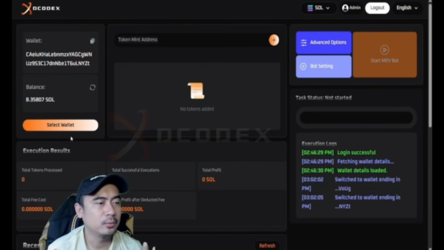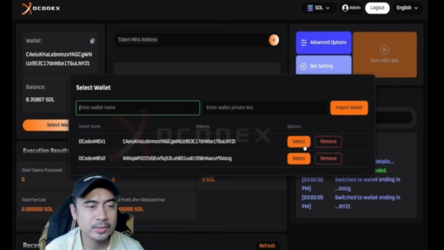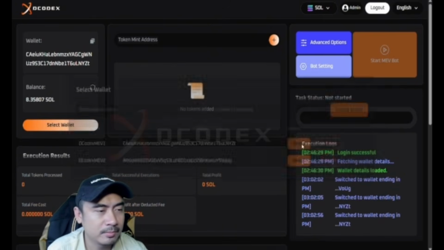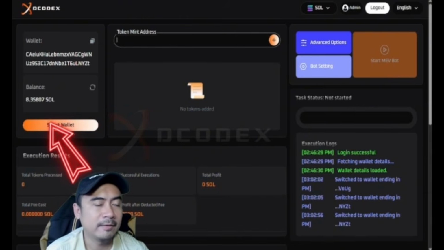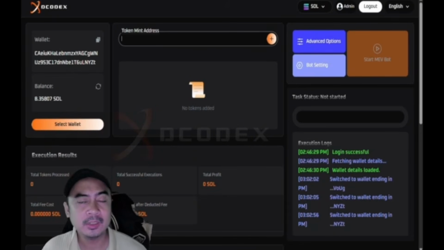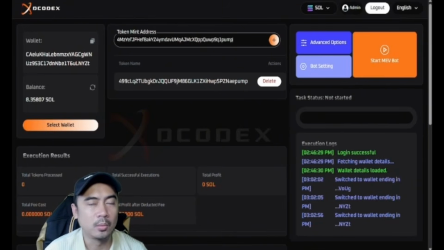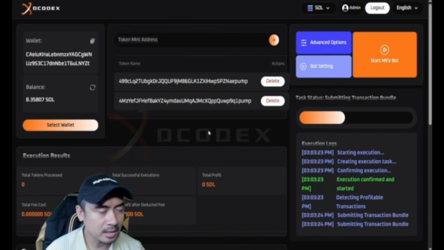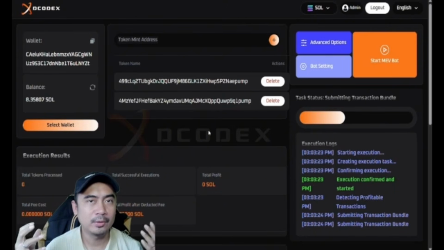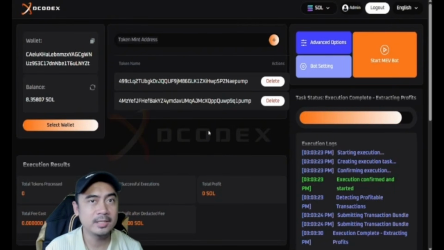So we just need to click select wallet and then choose our wallet, for example, MetaMask or Phantom. And then once we're connected, we can see on our dashboard the available balance that we have. Next thing we need to do is go to an on-chain data platform and look for target coins with potential arbitrage. Once we're done looking for potential tokens, all we need to do is click Start MEV bot, and the AI bot will do all the hard work for us to find transactions where it can do a sandwich attack.